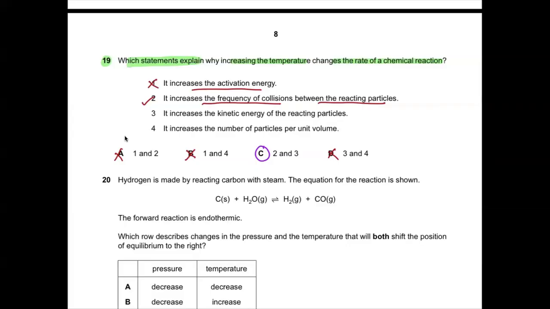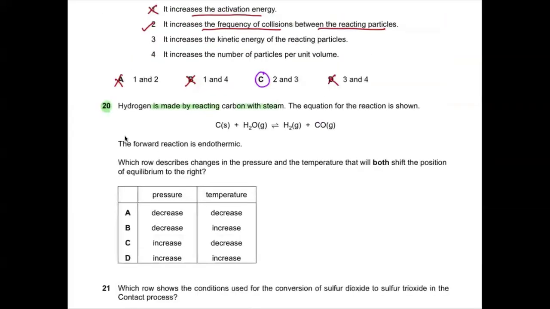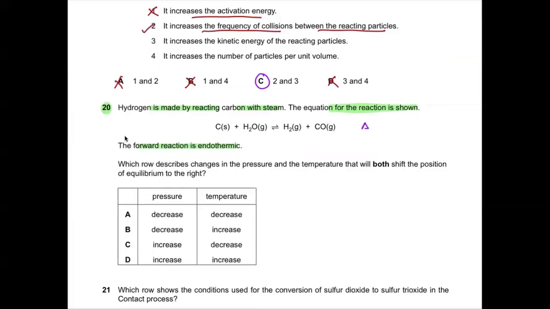Now, question number 20. Hydrogen is made by reacting carbon with steam. The equation for the reaction is shown. The forward reaction is endothermic. So it means that the delta H for this reaction is positive. So the backward reaction is obviously going to be exothermic. Which law describes the changes in the pressure and temperature that will both shift the position of the equilibrium towards right?